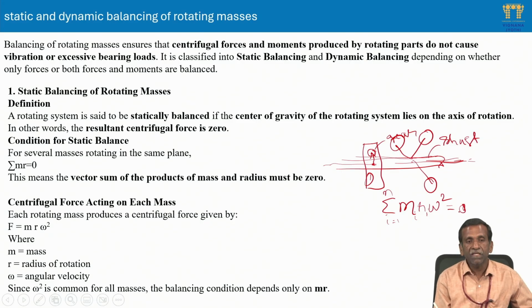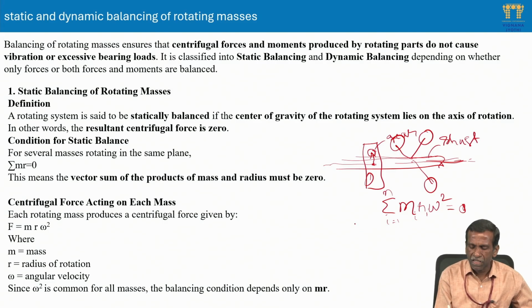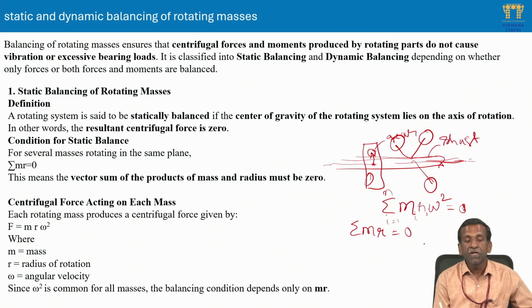Because the shaft is rotating with omega, and all the masses are rotating with omega, we need not worry about the omega square term. So directly we can check whether the sum of the products m r is 0 or not. The resultant centrifugal force must be 0. This means the vector sum of the products of mass and radius must be 0.